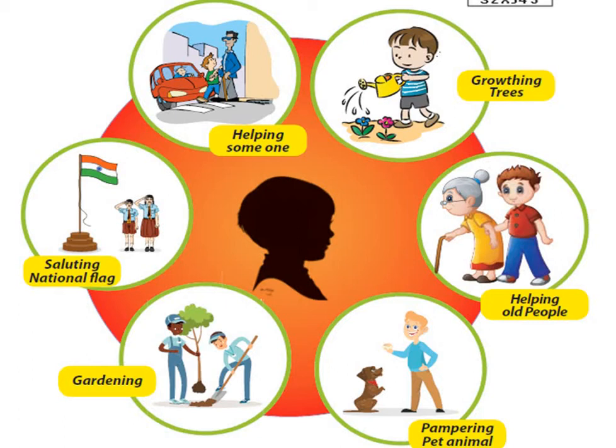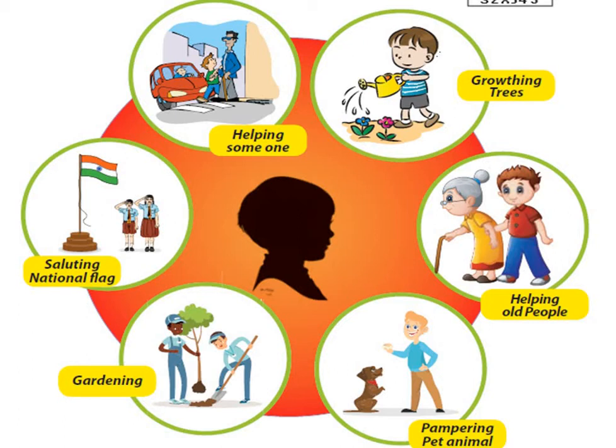In the next one, you can see a blind man trying to cross the road in the zebra crossing, and a young boy is trying to help him. Can you picturize yourself in all these situations? Yes, it is you who is doing this work. You will be doing all these works, I know, because you are good children. You have good values. You are growing up to become good citizens of our country.